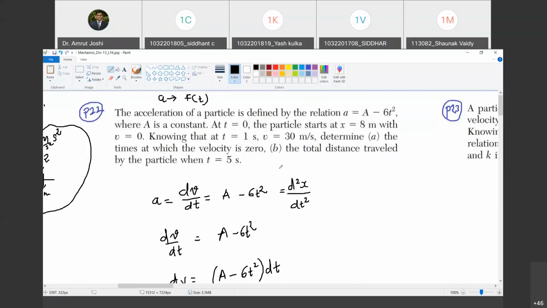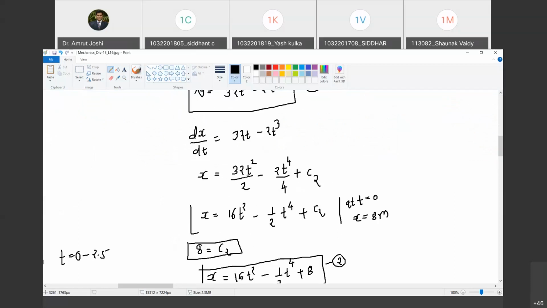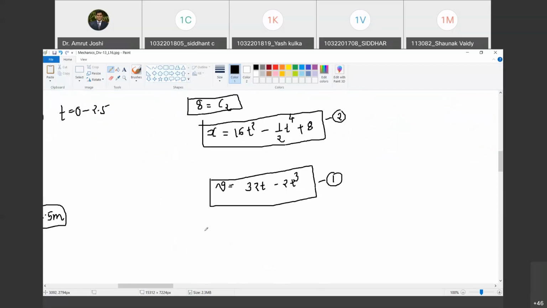Very straightforward. Now what is the time at which velocity is 0? It follows the same track as the previous problem. Do you agree with me? Yes. And the total distance traveled when t equal to 5 seconds. So let us first find out when the velocity is 0. Are you with me? So when is velocity 0?